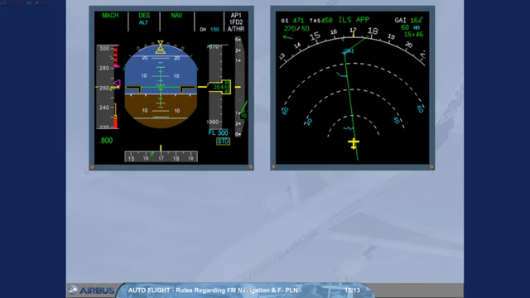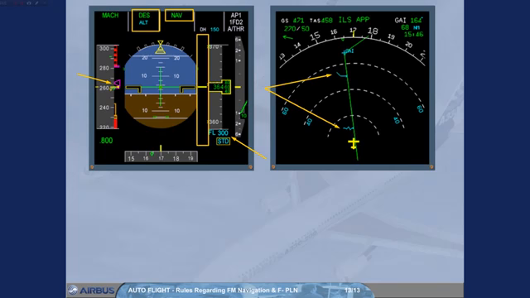Rule 2. FMS monitoring in managed modes. When navigation mode is used, monitor PFD FMA for mode status, armed or engaged, and ND for the expected trajectory and cross-track. When climb or descent modes are used, monitor target altitude and target speed. Monitor VDEV in descent and location of pseudo waypoints on ND.